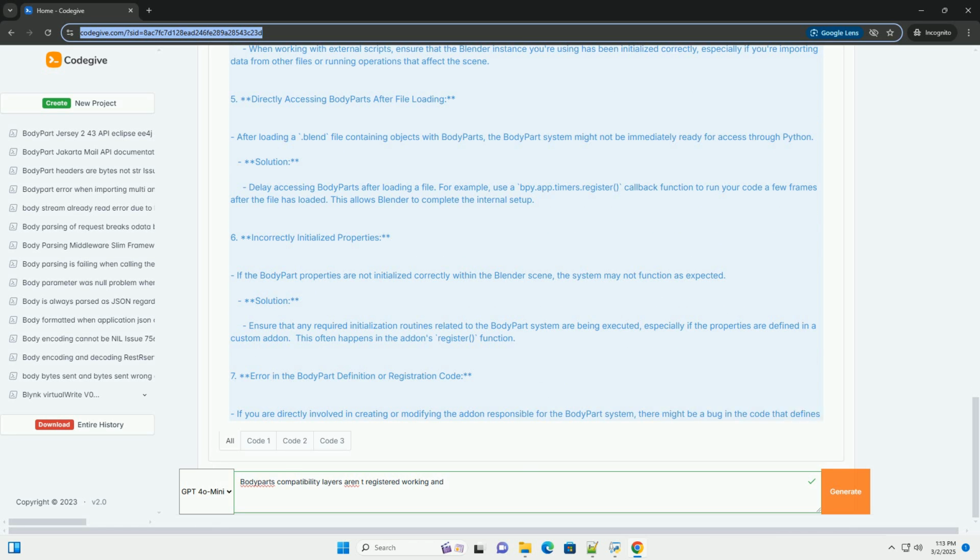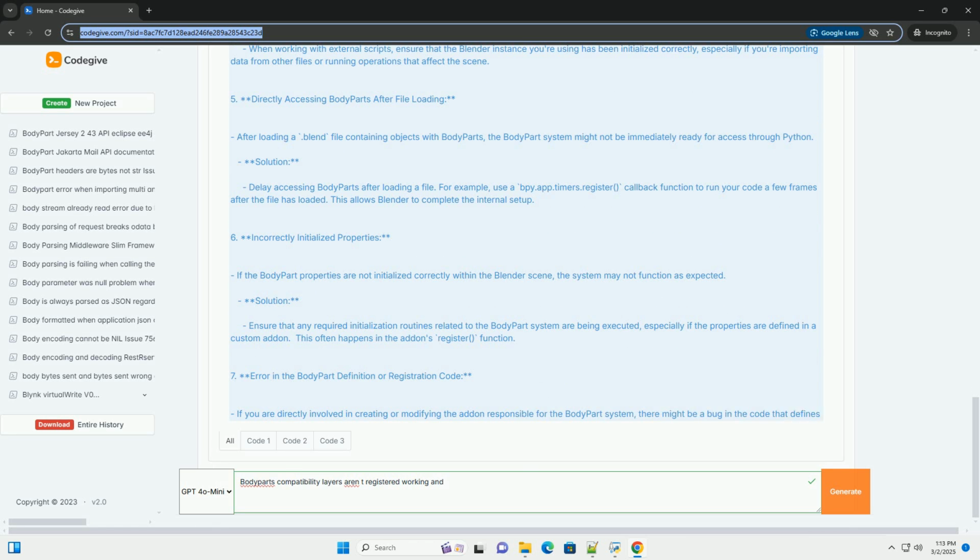6. Incorrectly initialized properties. If the body part properties are not initialized correctly within the Blender scene, the system may not function as expected. Solution: Ensure that any required initialization routines related to the body part system are being executed, especially if the properties are defined in a custom add-on. This often happens in the add-on's register function.